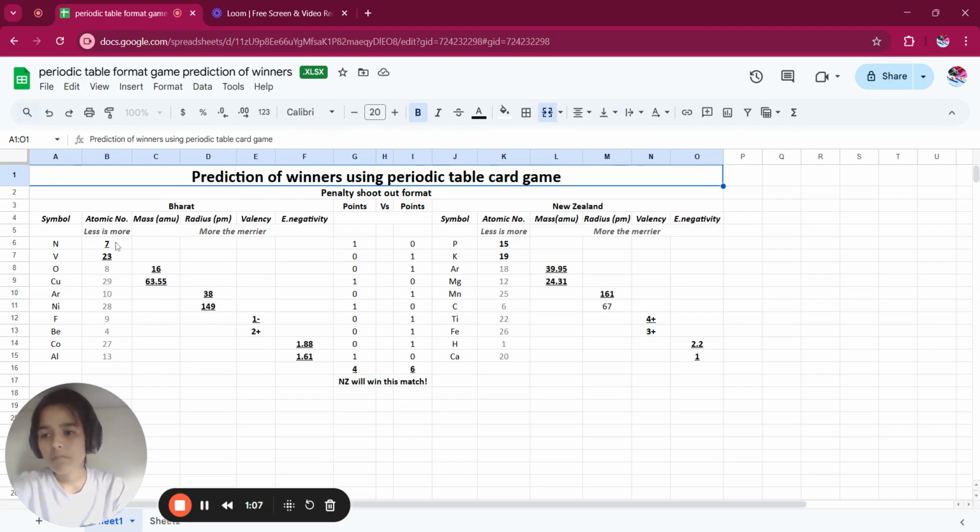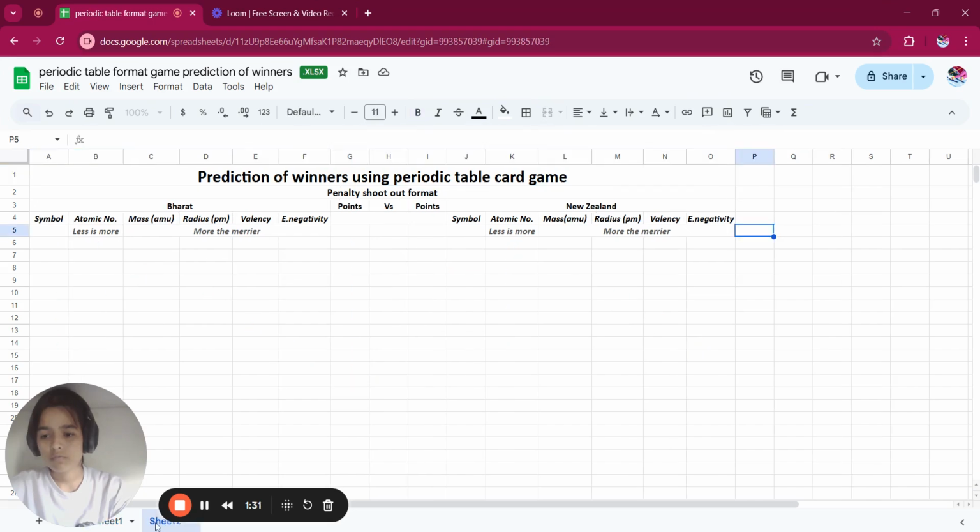So the first two rounds will be for atomic number, the third and fourth rounds will be for mass, the fifth and sixth rounds for radius, the seventh and eighth for valency, and the ninth and tenth for electronegativity. So two rounds for each thing. So let's start playing now. Yeah, here's the format which we are going to use. We'll start with Bharat. I have already shuffled these cards. Now I will distribute them to the two countries. So 10-10 for both New Zealand and India.